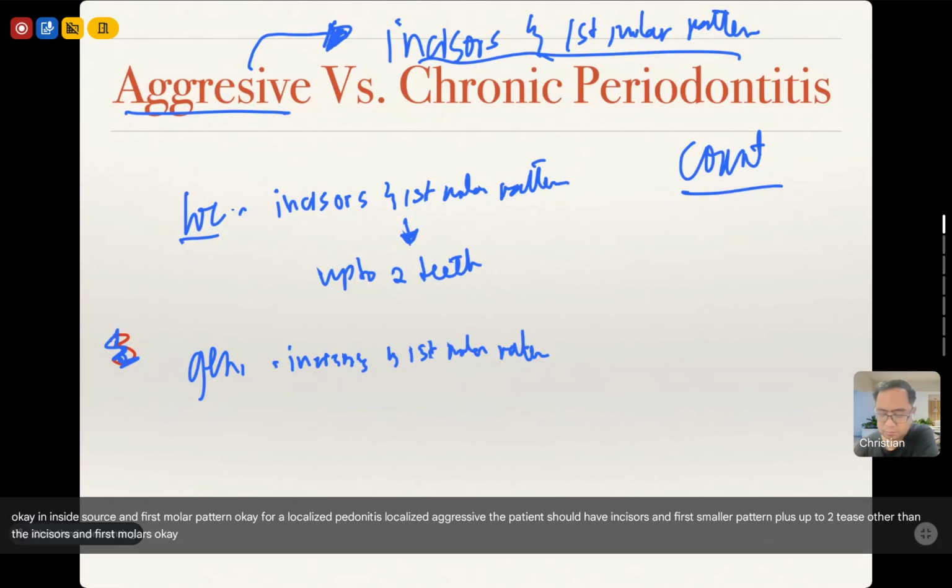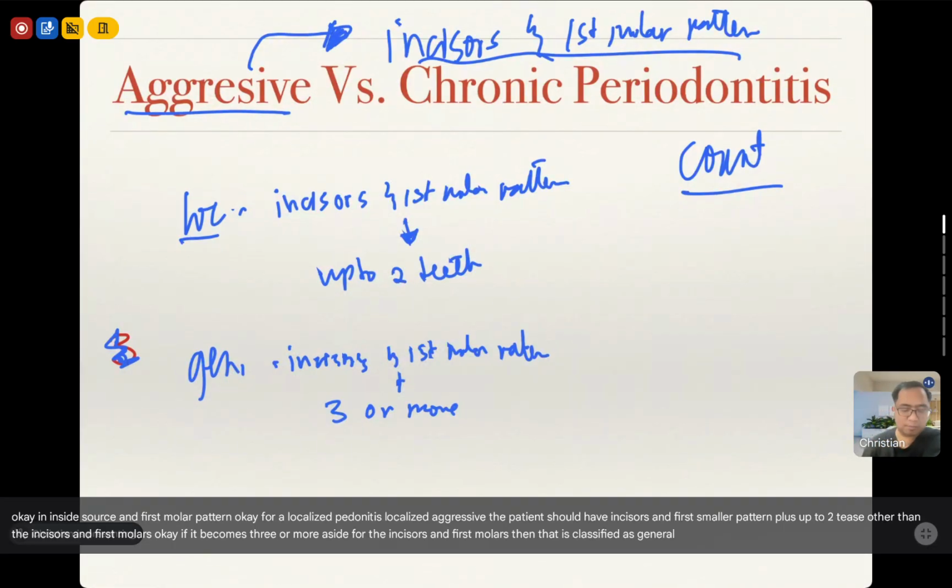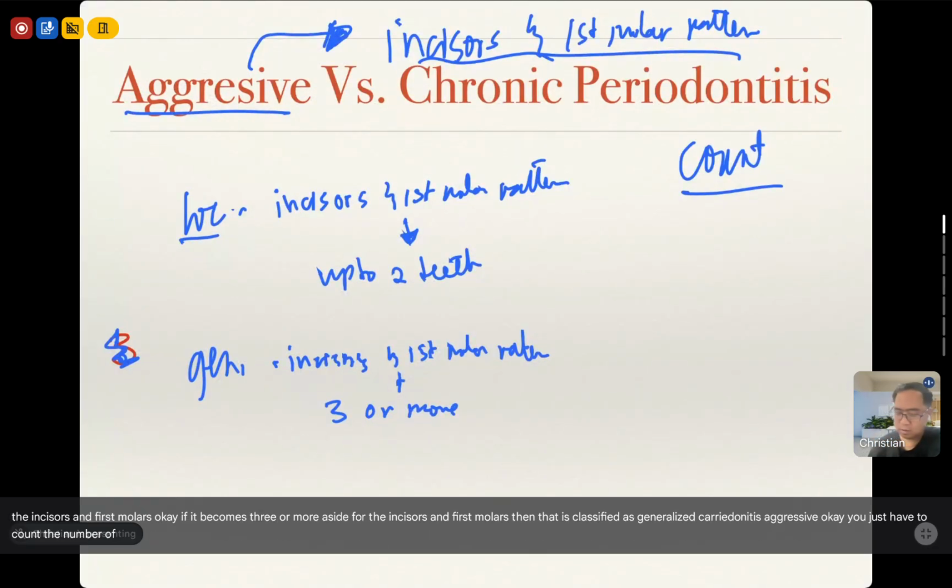If it becomes three or more, aside from the incisors and first molars, then it is classified as generalized aggressive periodontitis. You just have to count the number of teeth.